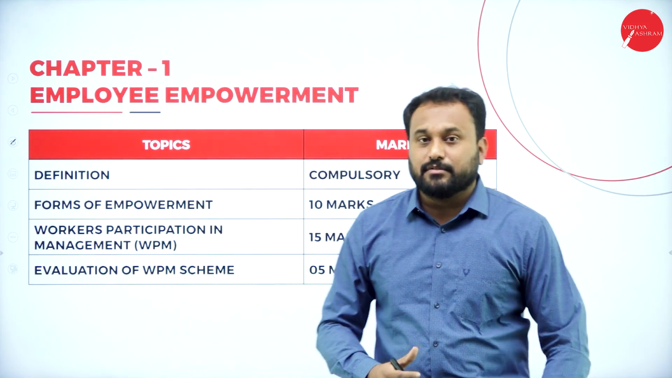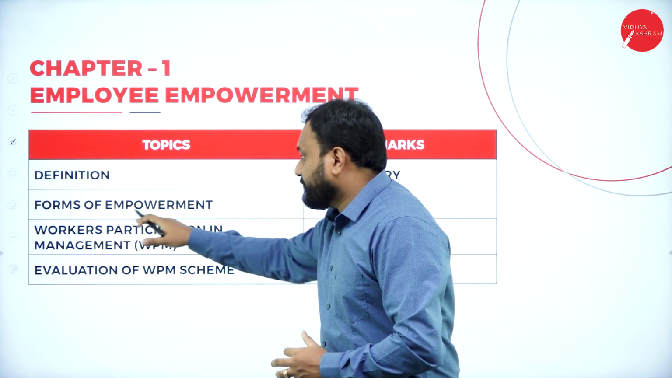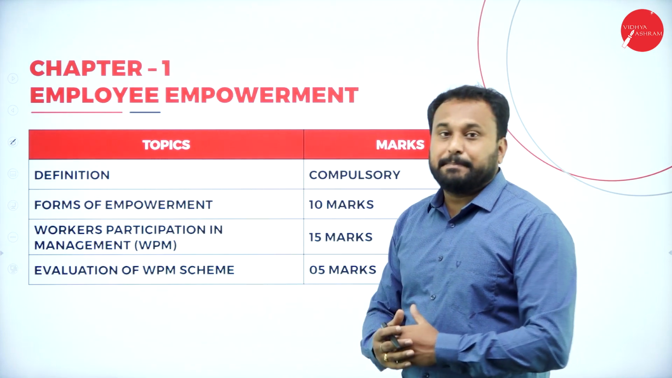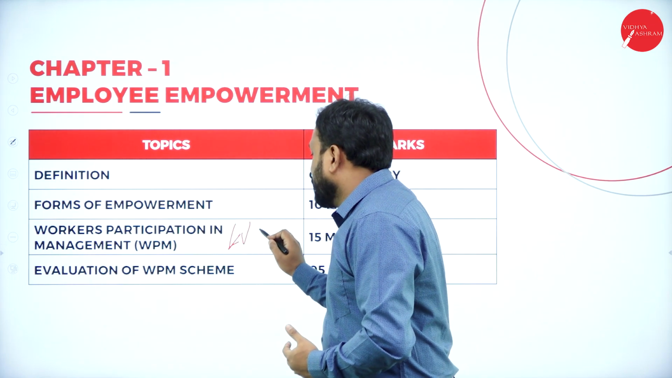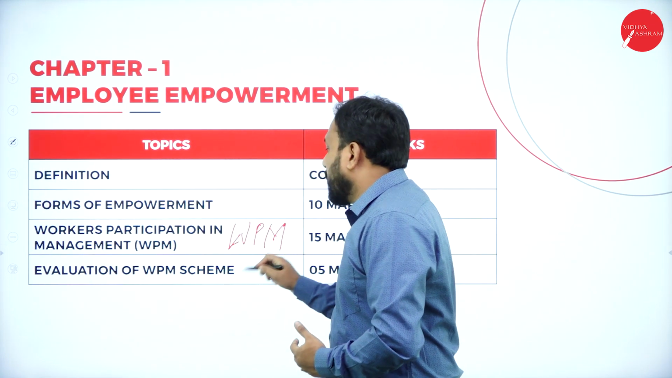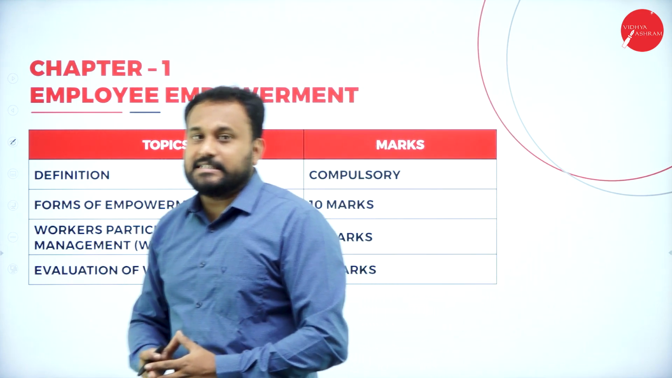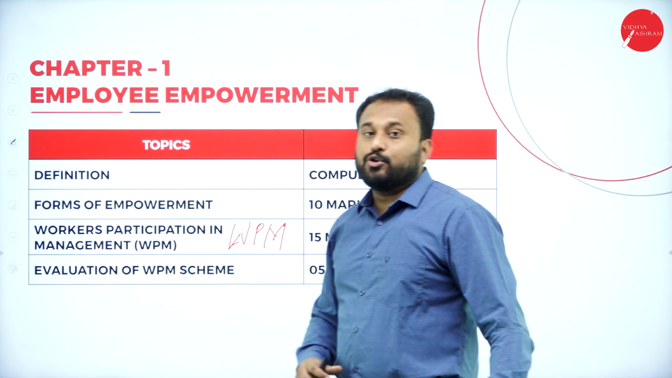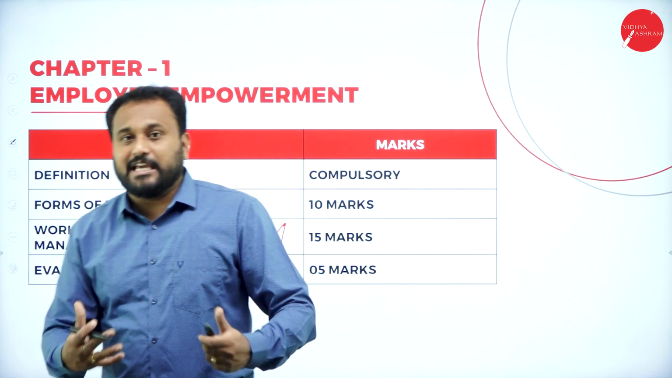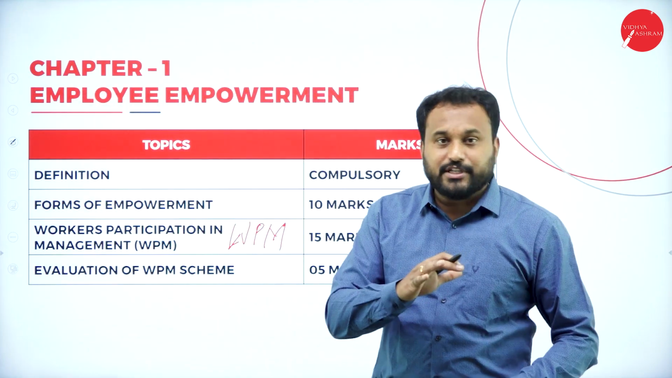Next one is chapter wise. If we go for it, students, the first one is the definition, again compulsory. Forms of empowerment, workers participation in management, that is called WPM, a short question in the examination. And then you have evaluation of WPM schemes. There are so many schemes of WPM. Now you are supposed to evaluate. So these are the compulsory ones.